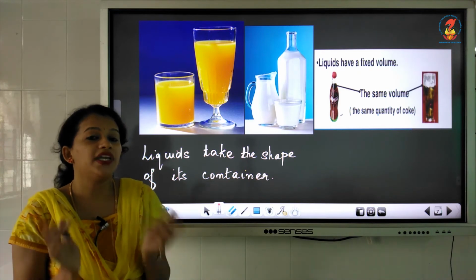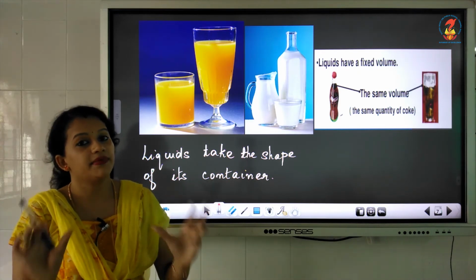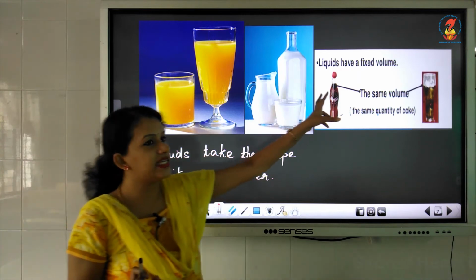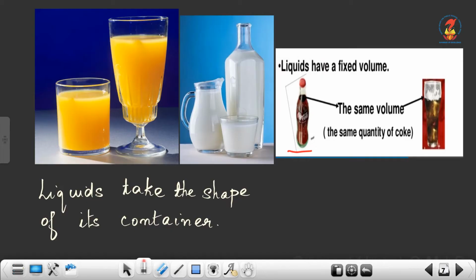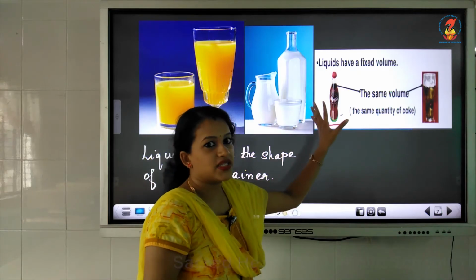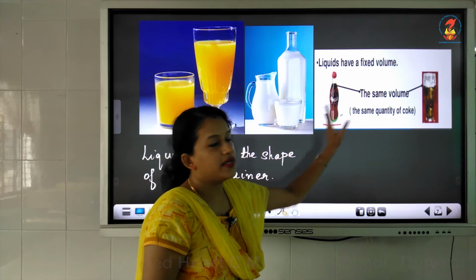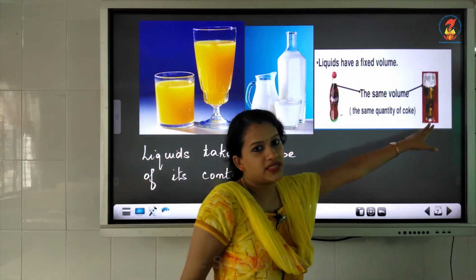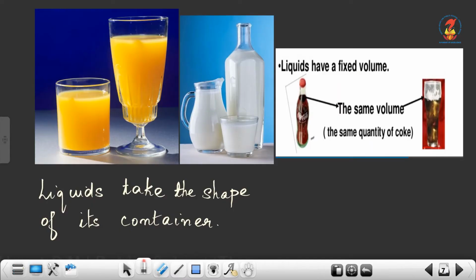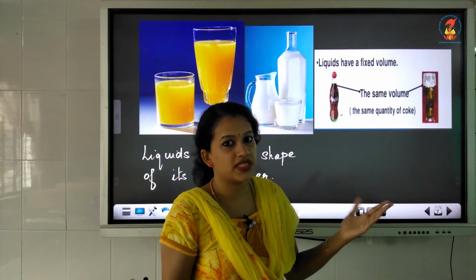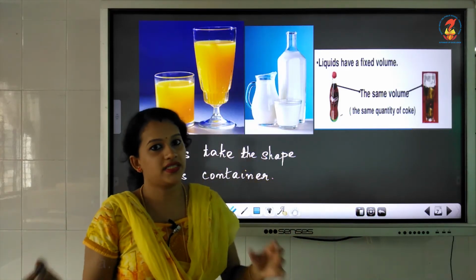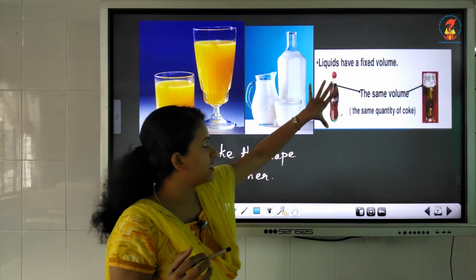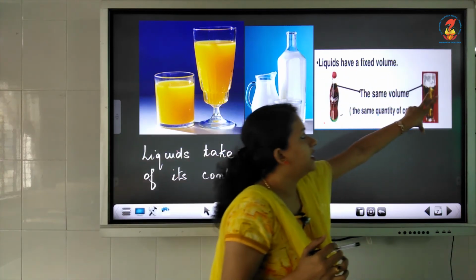But the volume of that liquid will always remain the same. For example, here I have shown the picture of a Coke bottle. Assume that this Coke is actually 200 ml. If I pour this Coke to this tumbler or to this glass, the volume is the same, isn't it? The amount of Coke will not change. Does the amount of Coke increase? No. The same amount as it is there in this bottle will be there in this